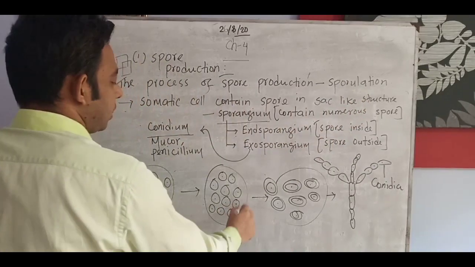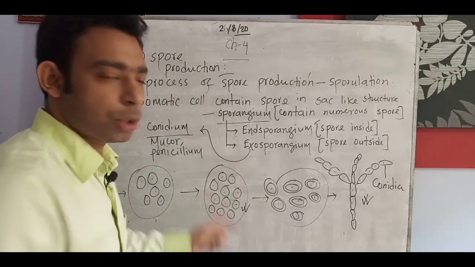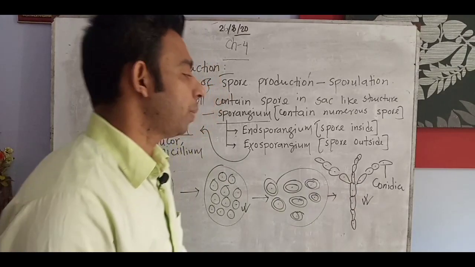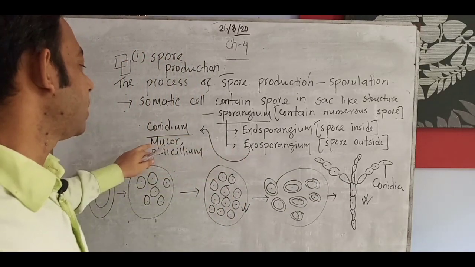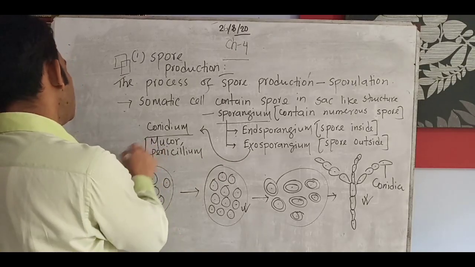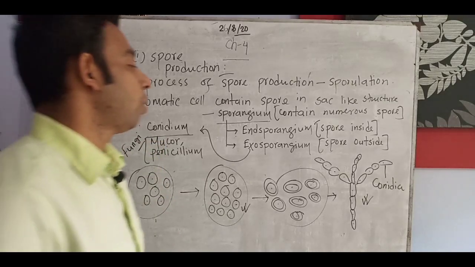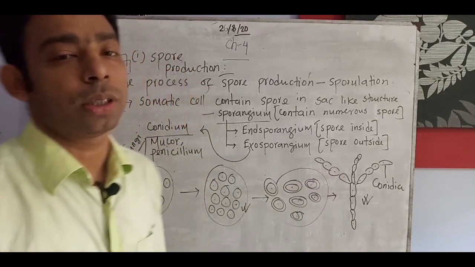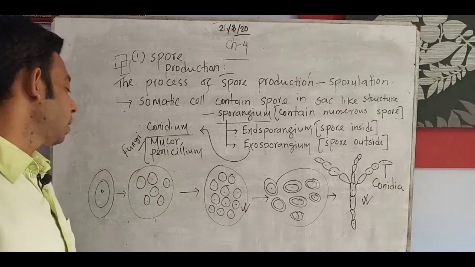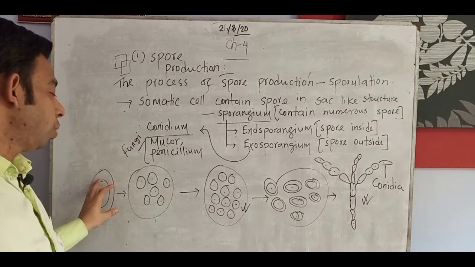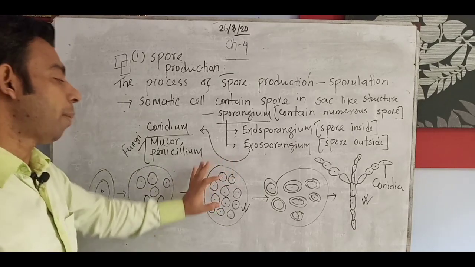Look here. These are the endosporangium, inside the sac. This is the exosporangium, outside the sac, and the exosporangium can form the conidia or conidium. By conidium formation, examples of fungi are Mucor and Penicillium. They form conidia in exosporangium, outside of the spore sac. Suppose one cell contains a spore; it can be divided to produce many spores, increasing in number inside the sporangium.